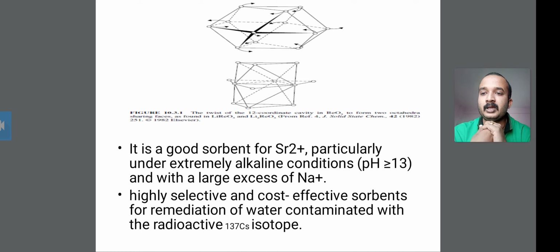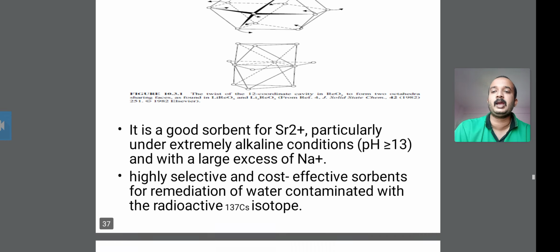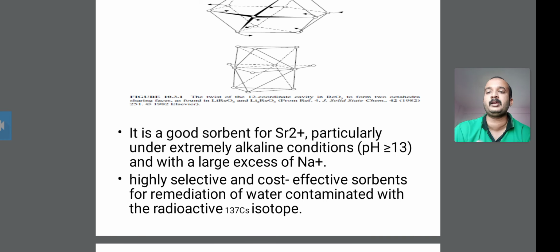The last point is that it is a good solvent for strontium 2+. It is particularly under extremely alkaline conditions, where the pH is greater than 13, with a large excess of Na+. So this is a good solvent in the ion exchange reaction for strontium 2+. Extremely alkaline condition means the pH is greater than 13, and therefore a large excess of Na+ ion is formed.